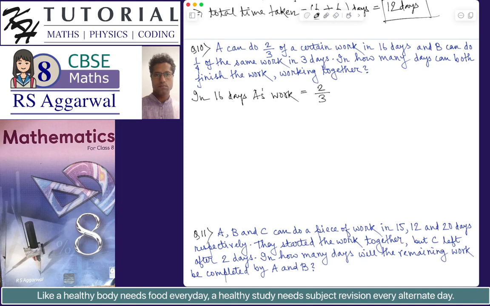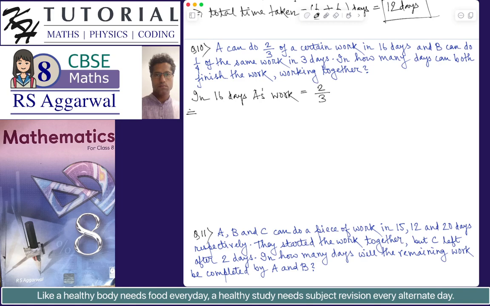Now when it is given that A can do a piece of work in, let's say, 20 days, then we can say that in 20 days A's work is 1, because in 20 days A is completing the whole work, and whole work is always 1. But in this problem it is given that A can do two-third of a certain work. The certain work is always 1, so that work is 2 by 3. So we can say in 16 days A's work is 2 by 3.